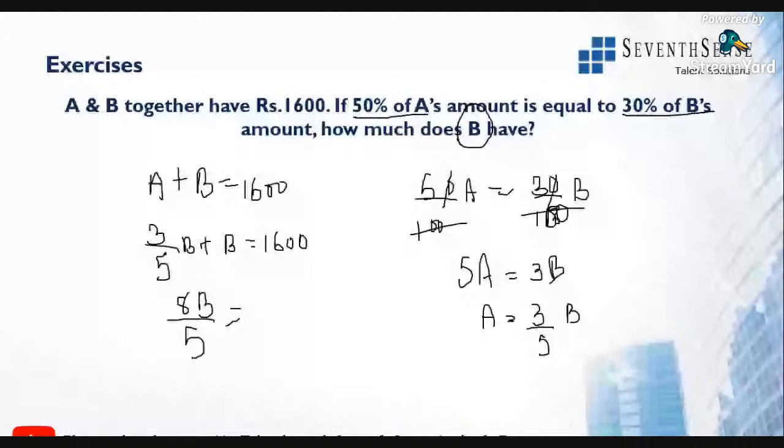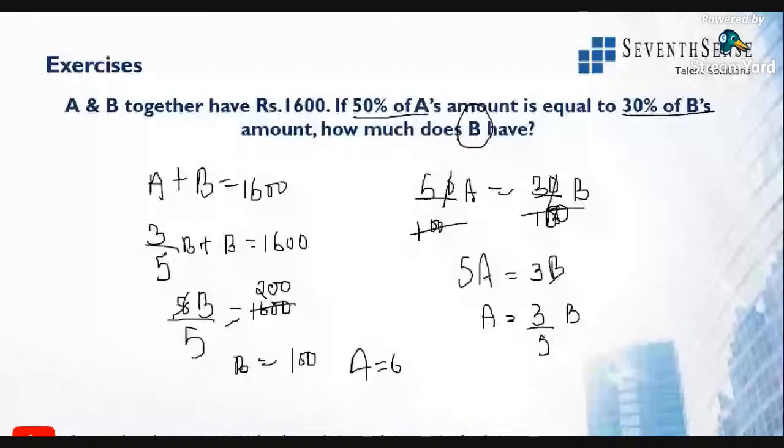So this will be 8 into 1 time, 8 into how many times? 8 into 2 times is 16, so it is 200. So B value is 1000 rupees. A value will be 600 rupees.